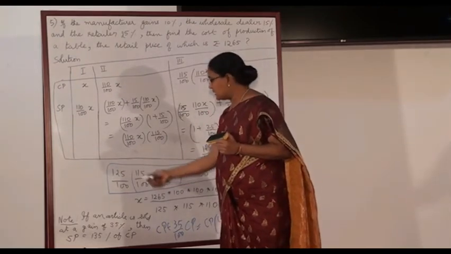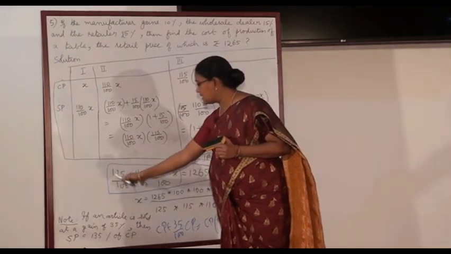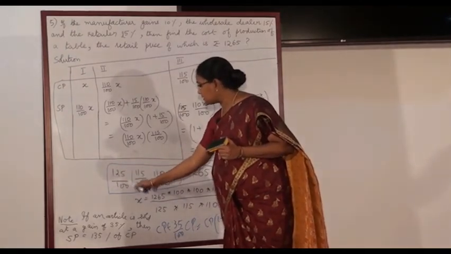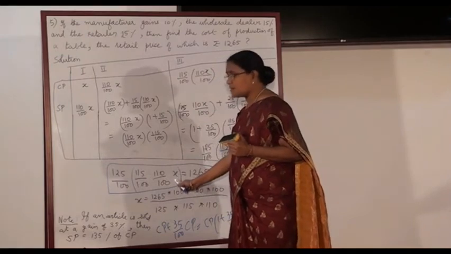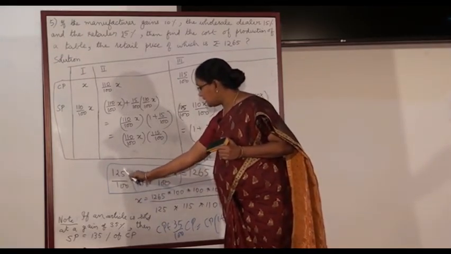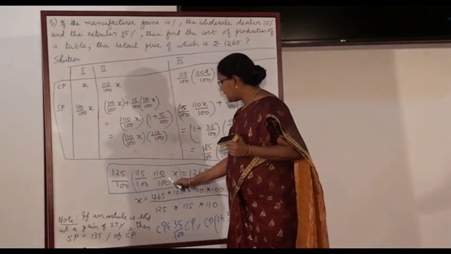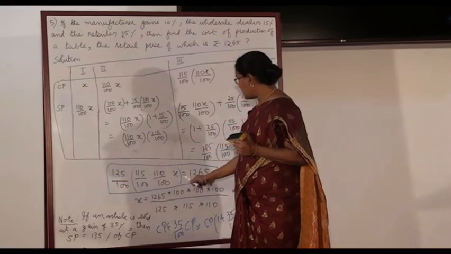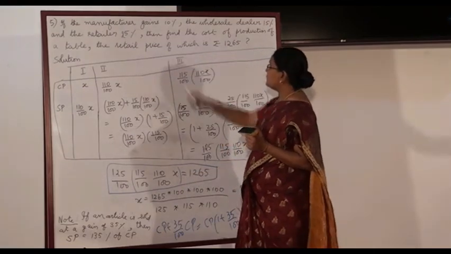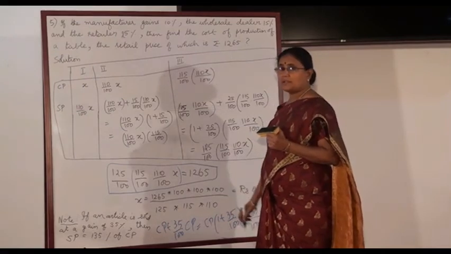So what is the selling price? The selling price is 100 plus 25 percentage, so it is 125 percentage of the retailer's cost price. Therefore it is 125 by 100 into 115 by 100 into 110 by 100 into x, which is equated to the selling price of the retailer, which is 1265.